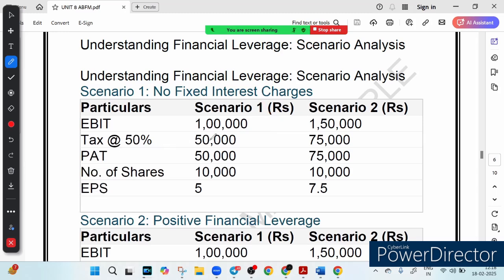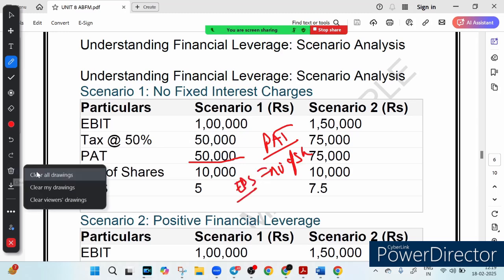So what is their profit after tax? Profit after tax is 50,000, right? And how many shares? 10,000 shares they have issued. So what is their EPS? EPS is 5. How to do that? You just divide this PAT by the number of shares. This will give you EPS, earnings per share. How much are you earning per share? So you are earning 5 rupees per share. This is scenario number 1, right?